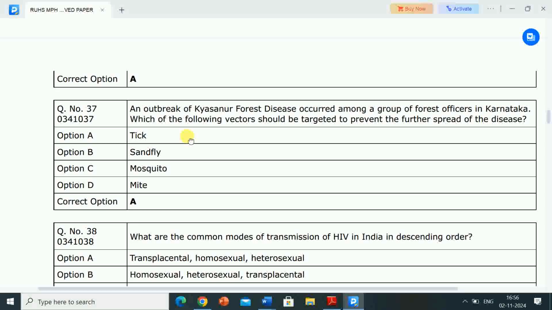Which of the following vectors should be targeted to prevent the further spread of the disease? Options are A, tick, B, sandfly, C, mosquito, D, mite. Correct answer is option A, tick. So the tick vector should be targeted to prevent the further spread of the disease.